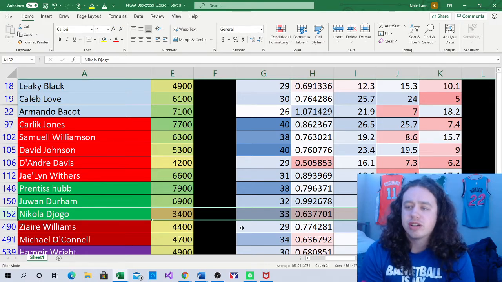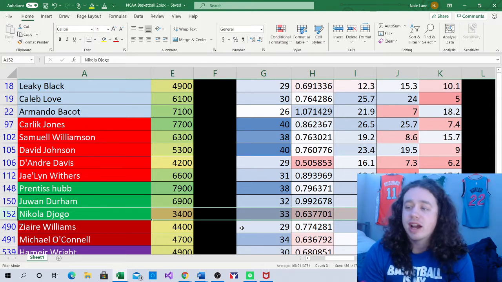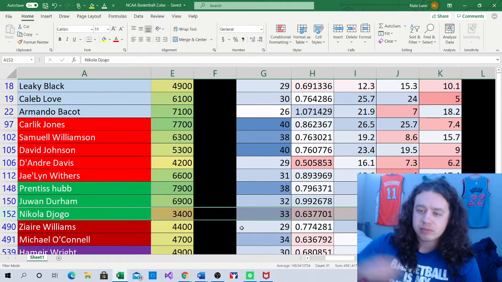So at $3,400, I don't know if he's going to play that many minutes again, but he can get you to like 27 minutes today for sure. I think that's a safe projection, to be honest. But 33, if he gets that, he's going to be an absolute smash play. And he's only $3,400. Maybe not the best fantasy point per minute guy or even rate guy. 12.2 usage rate isn't great, but I mean, you need value, and at $3,400, that is giving you value playing those minutes. So I do like Nicola DeJago a good bit.